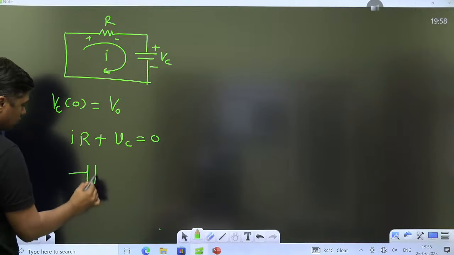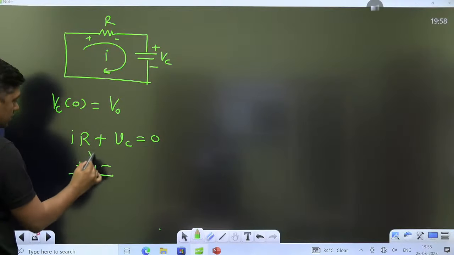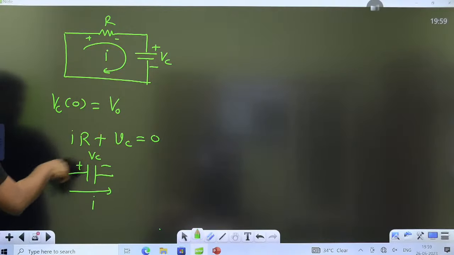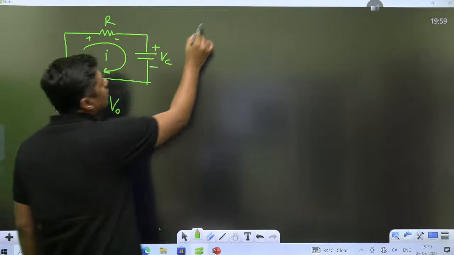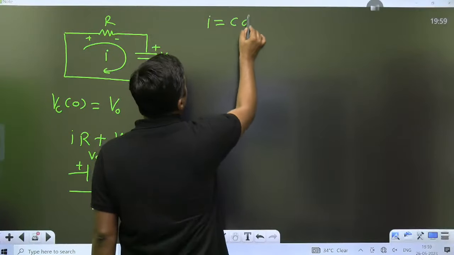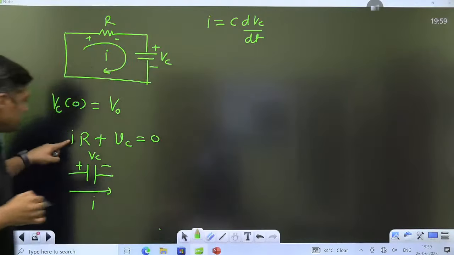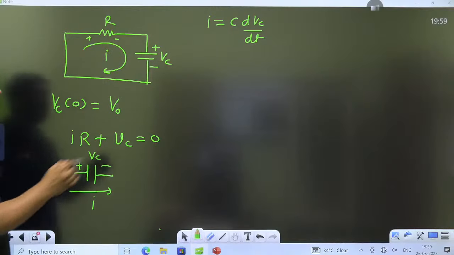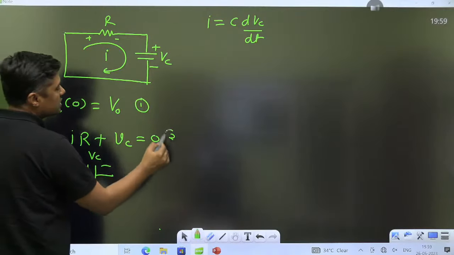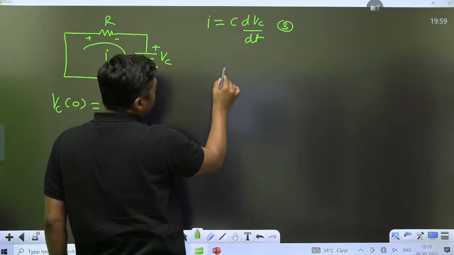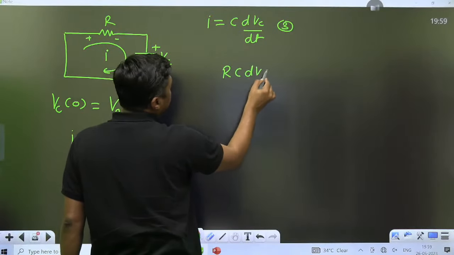If there is a current through the capacitor in this direction, it enters through the plus and leaves the minus, then we can write I is equal to C dVc by dt. So I am replacing this I by C dVc by dt. This is equation number 1, this is equation number 2, and this is equation number 3.